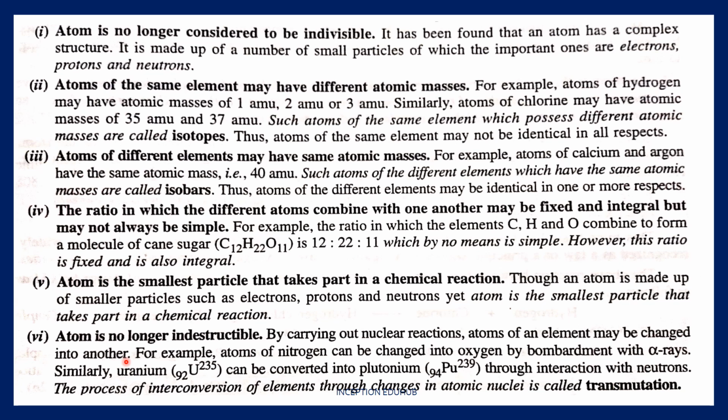There are two types of reactions in which an atom can be changed into another. One is the nuclear fission reaction. Fission means a larger atom splits into two or more smaller atoms, and a nuclear fusion reaction is where two or more smaller atoms combine to form a larger atom. So that is how an atom can be converted from one form to another. So it is no longer indestructible.